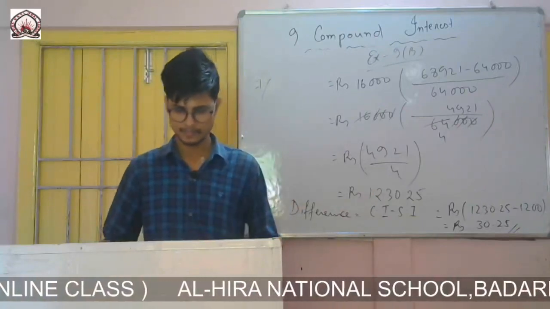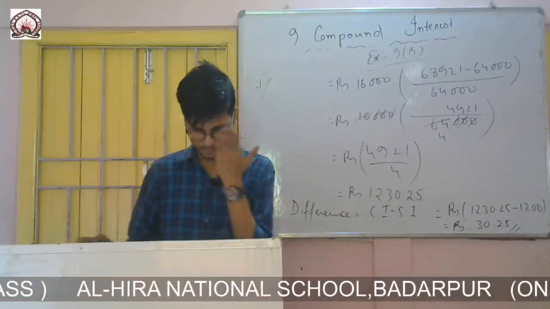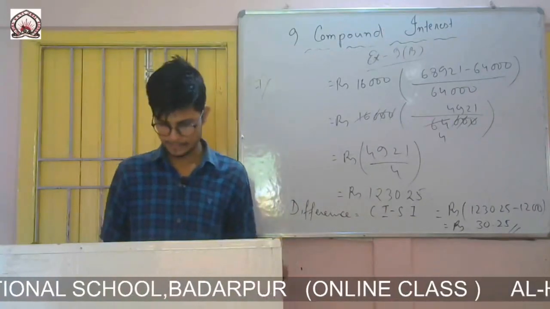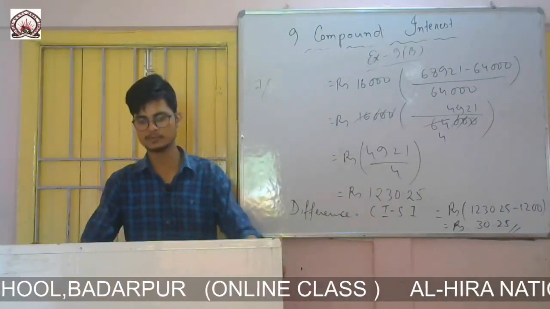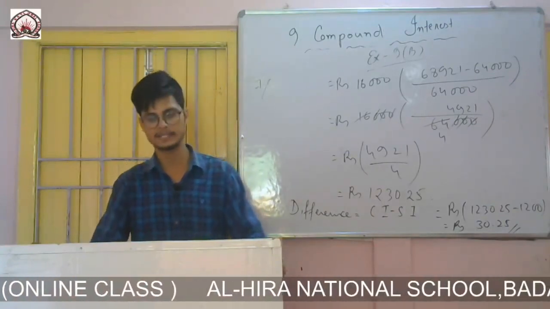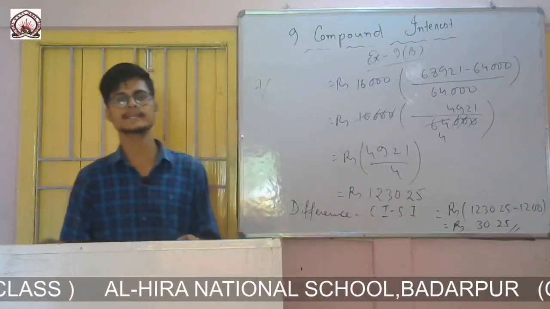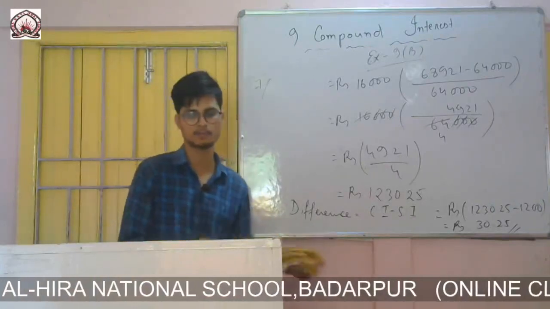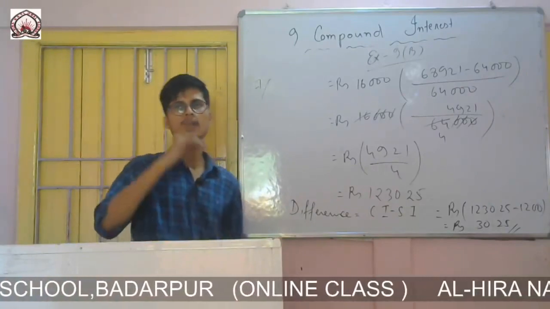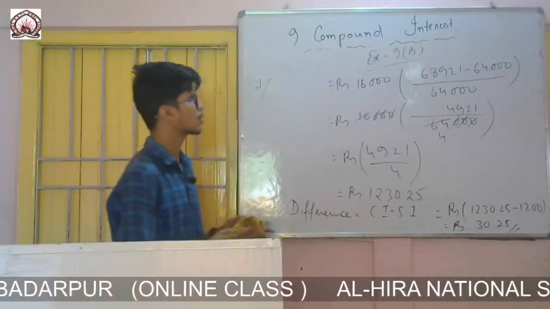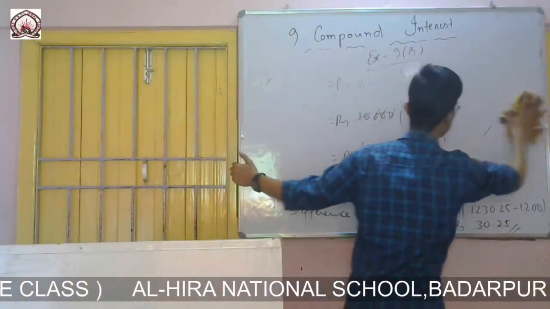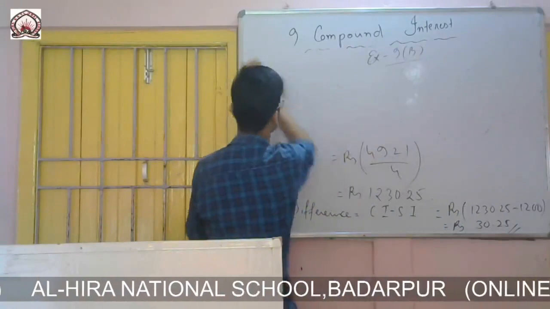Okay, now question number 8, you see, find the compound interest on rupees 3125 for 3 years if the rate of interest for the first, second and third year are respectively 4%, 5% and 6%. That means their rates are different. So I have shown you earlier the formula. Amount equals to P into 1 plus R1 by 100, 1 plus R2 by 100 into 1 plus R3 by 100. So that formula if I use, we can easily calculate this one.